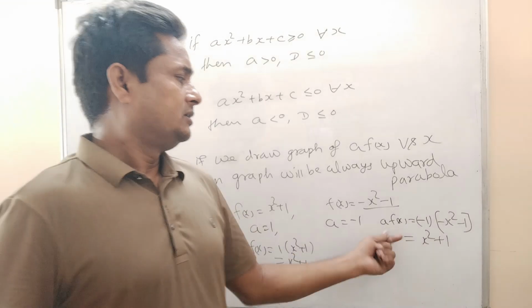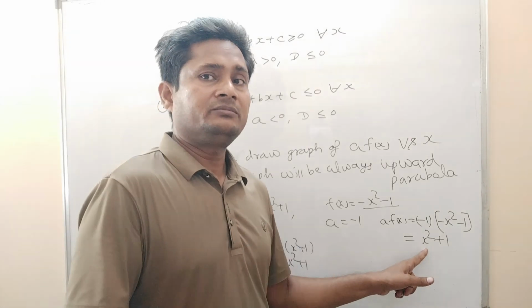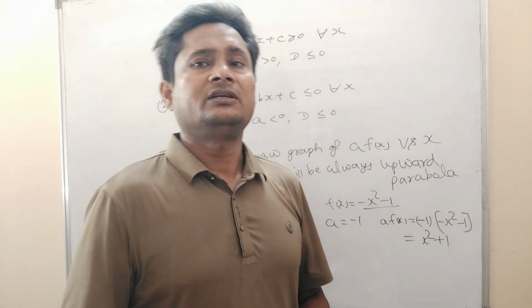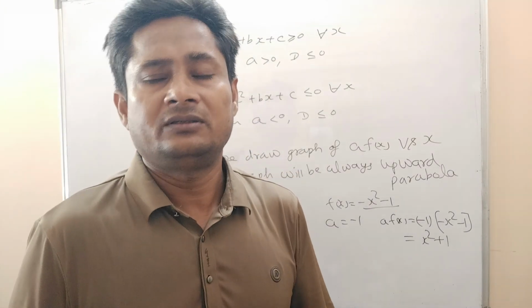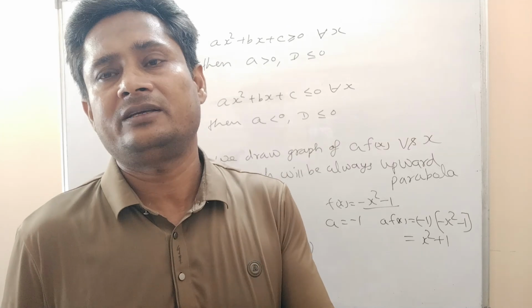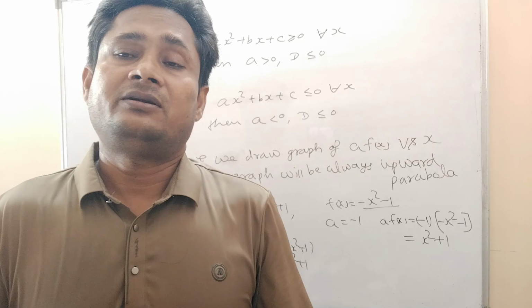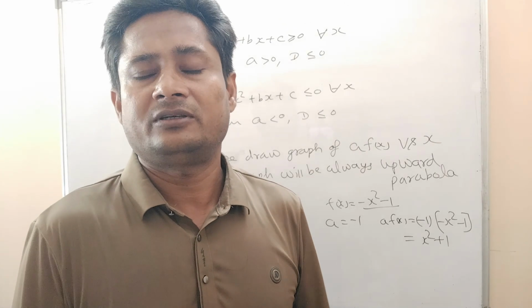This a times f(x) also has a positive coefficient of x², so the graph will always be an upward parabola. That means whether the parabola is downward or upward, if you multiply f(x) with a and draw the graph, the graph will always be an upward parabola.